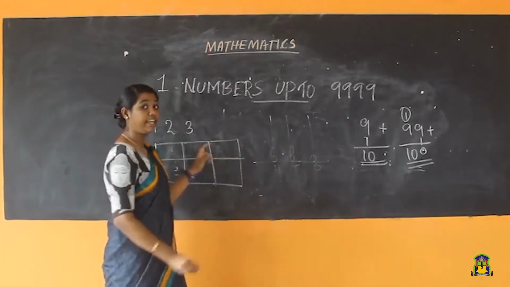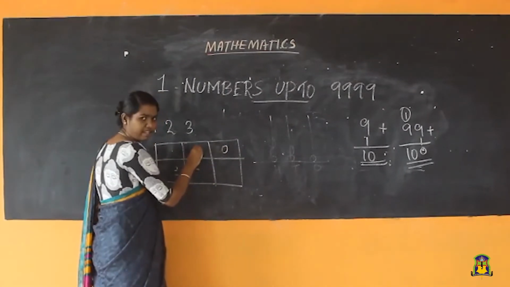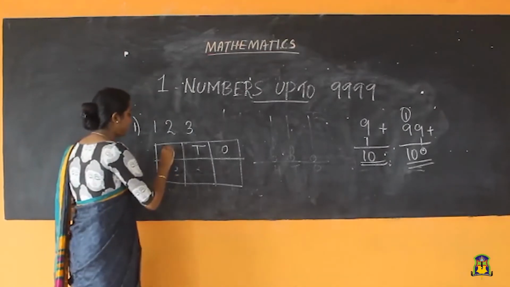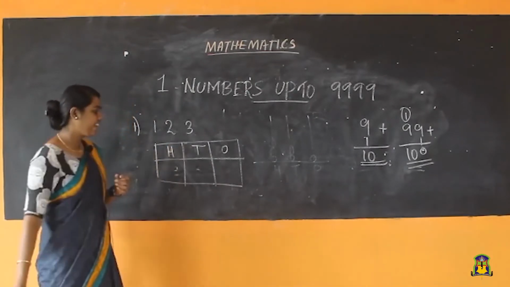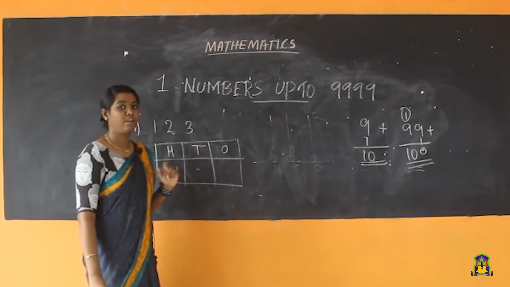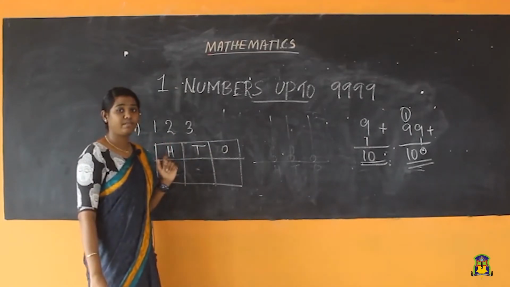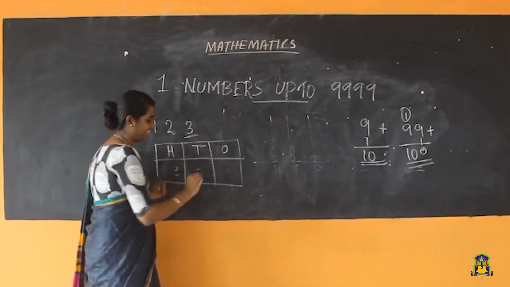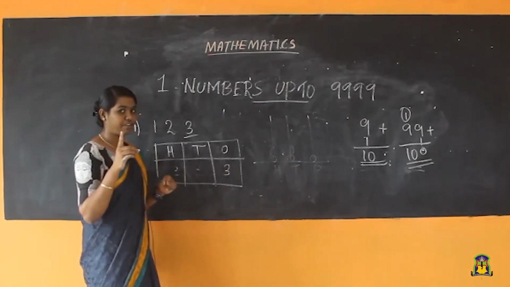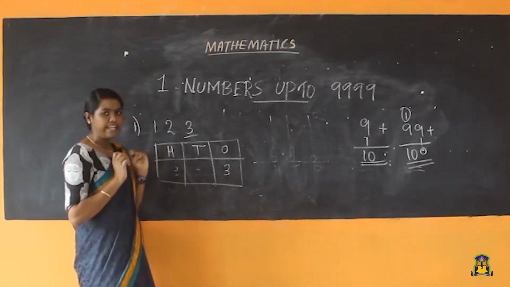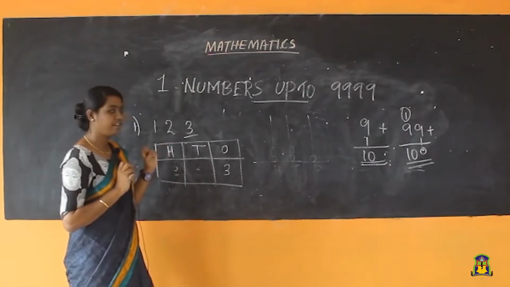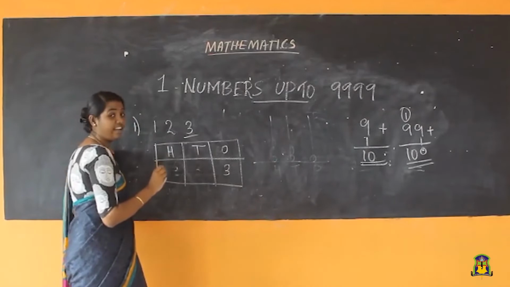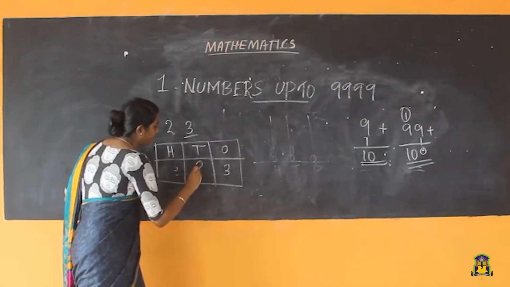So the first place will be ones. The second place will be tens. The third place will be what? 100. Very good. Then in the ones place, what is the digit in this number? Is it 2? No, that is 3. Then in the tens place, what is the digit here? Is it 1? No, what is that? That is right, that is 2.